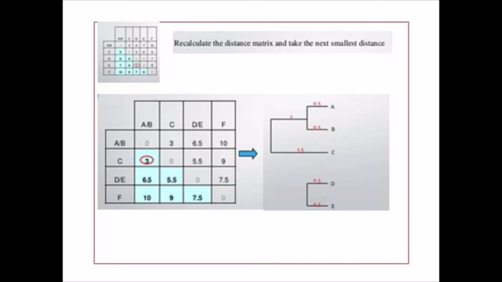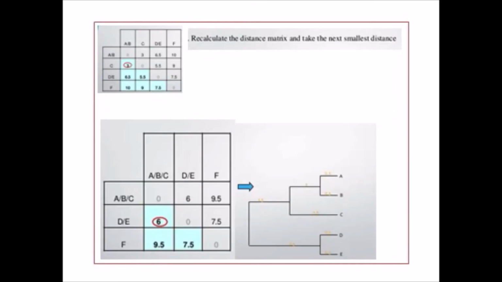The third step is to recalculate the distance matrix and take the next smallest distance. So in this table, after 1, the 3 is the smallest distance and the cell can be mentioned as A by B by C. Recalculate the distance matrix and take the next smallest distance. After A by B by C, again D by E is the smallest distance, that is 6.